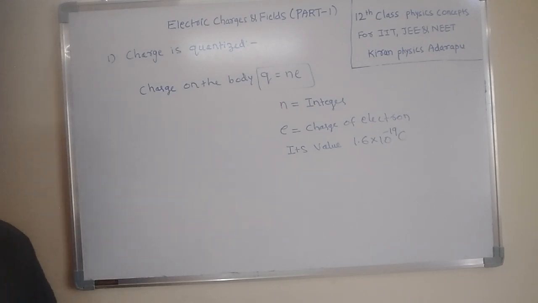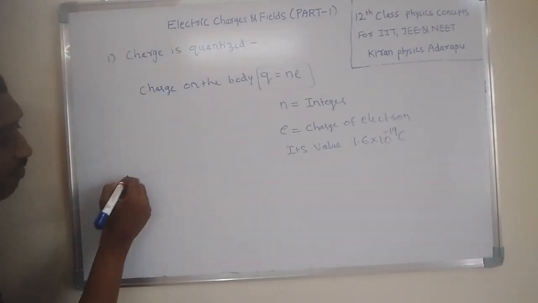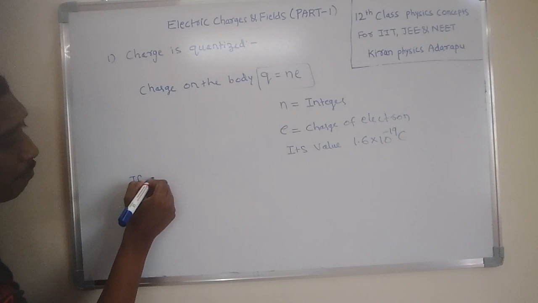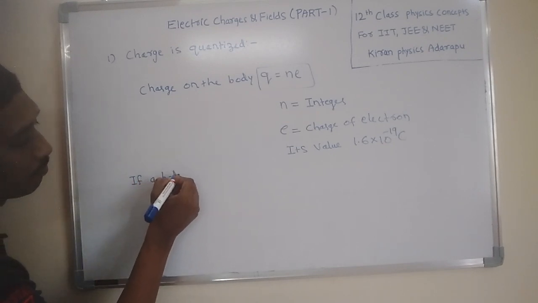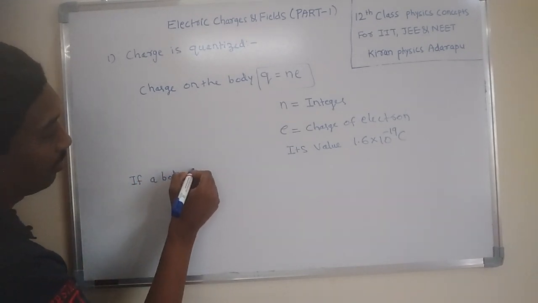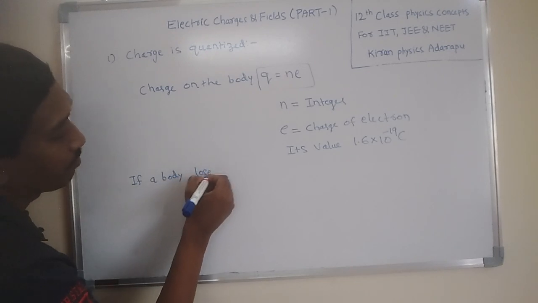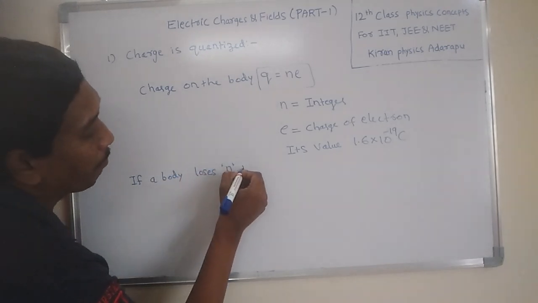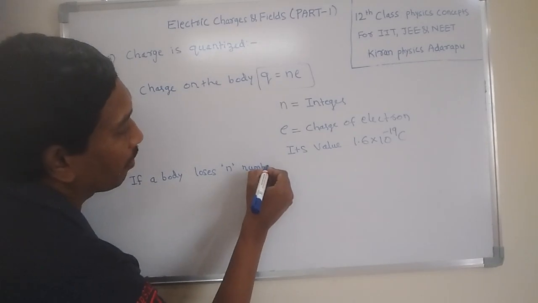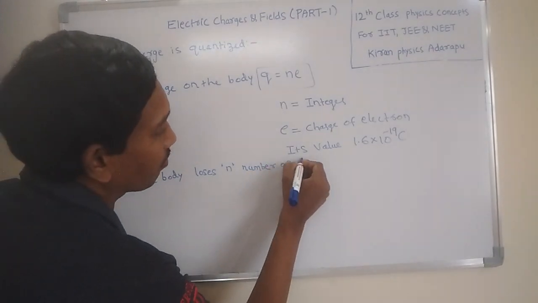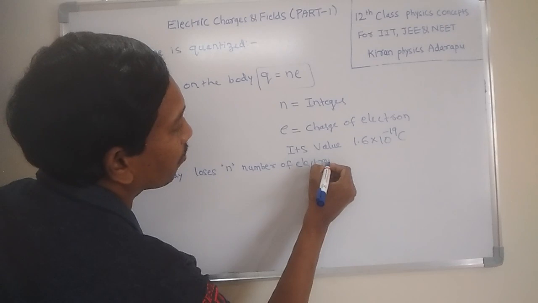For example, if a body gains 3 electrons, then its charge is also 3 electrons. But when a body loses some electrons, it gets positive charge, and when a body gains electrons, that is negative charge. That means, listen to me, if a body loses n number of electrons, then what is the charge on the body?